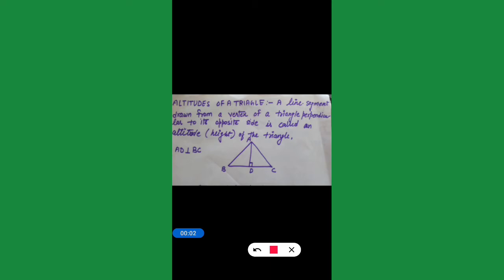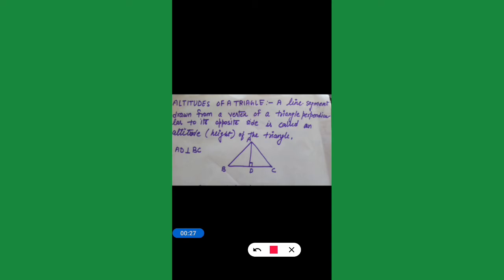Altitude of a triangle. It is also known as the height of the triangle. Altitude is also known as the height of the triangle. When a line segment is drawn from a vertex to the opposite side and makes an angle of 90 degrees, or we can say it is perpendicular to the opposite side, then it is known as the altitude.